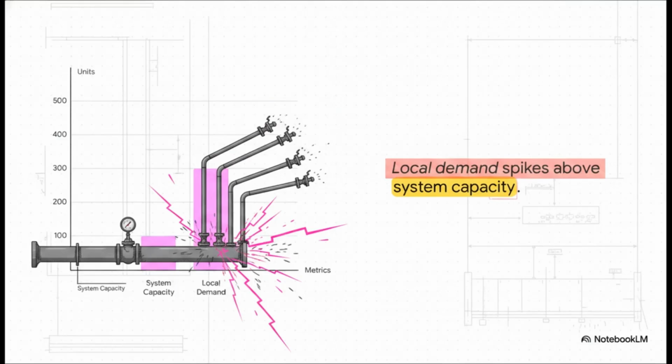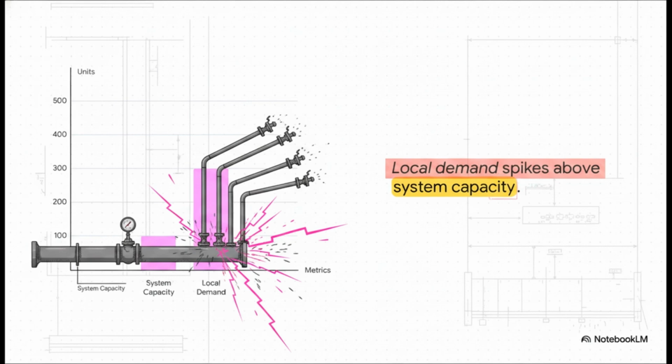The resulting disparity here is severe. The physical constraint of the main pipe, the system capacity, remains entirely fixed. It cannot grow. But the localized demand has artificially spiked because every single valve is now demanding maximum draw simultaneously. Individual demands now mathematically exceed the strict physical limits of the system.